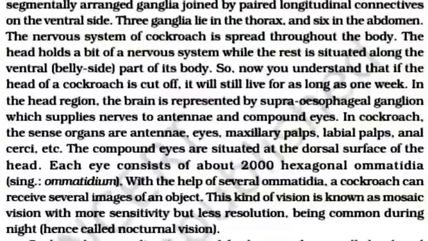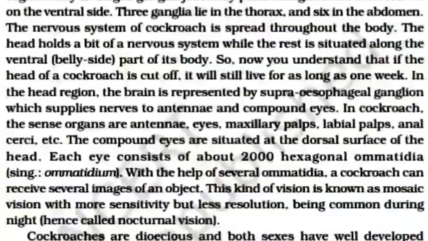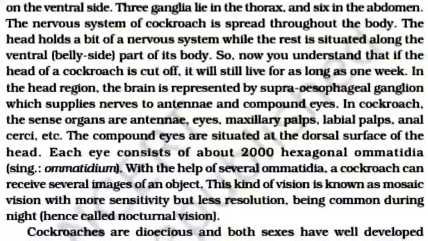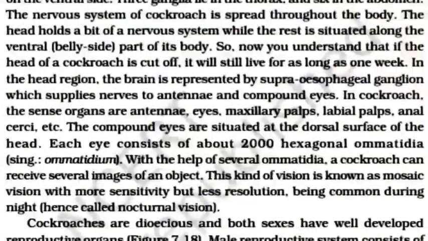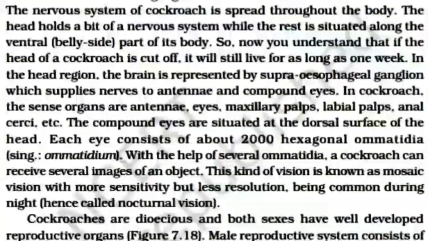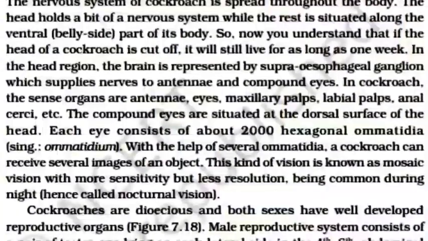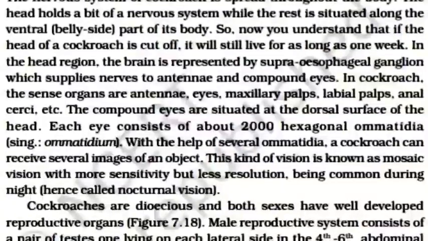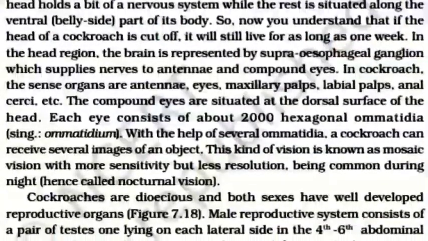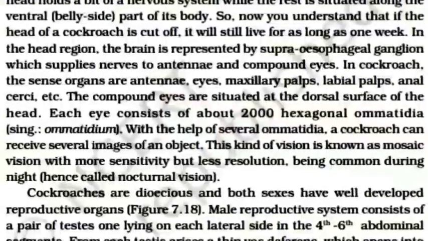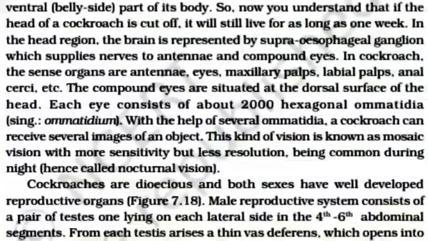In the head region, the brain is represented by the supraesophageal ganglion which supplies nerves to antenna and compound eye. In cockroach, the sense organs are antenna, eye, maxillary palps, labial palps, anal cerci, etc. The compound eyes are situated at the dorsal surface of the head.